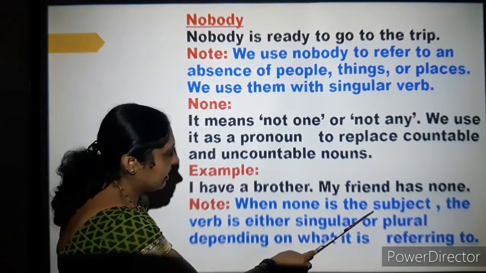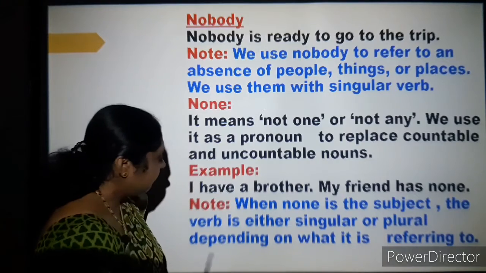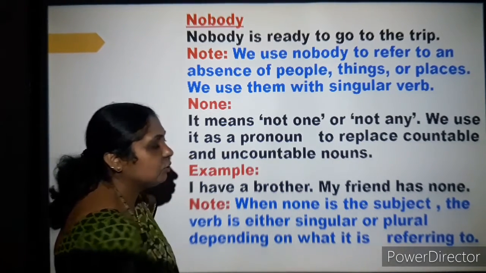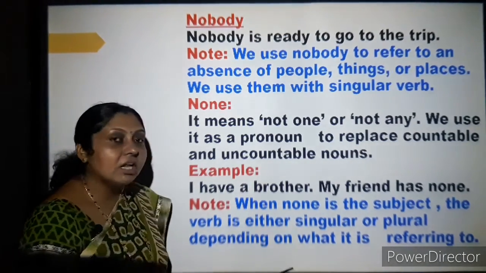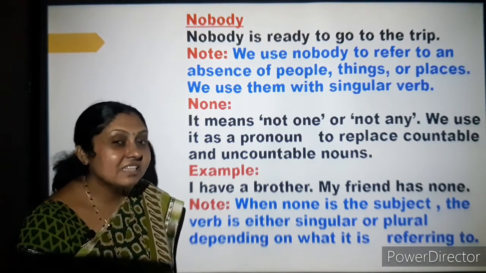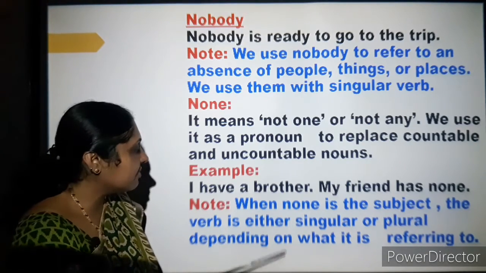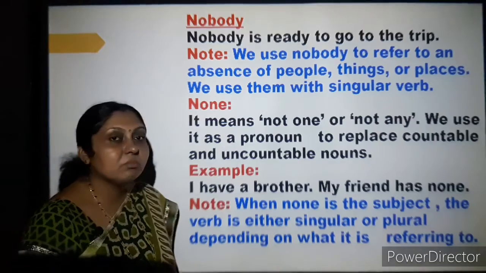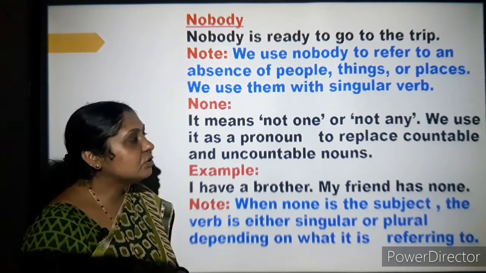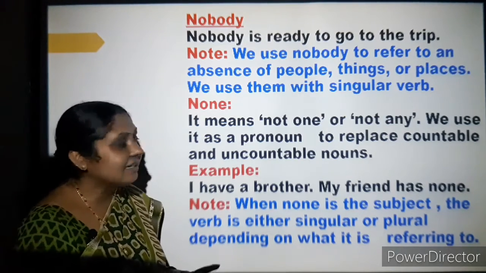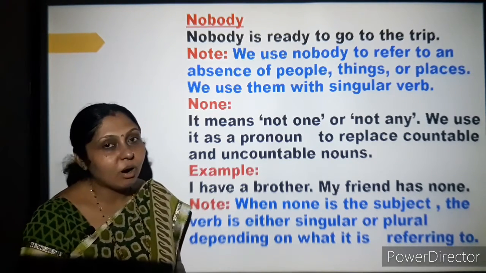When none is the subject, the verb is either singular or plural depending on what it is referring to. Because we have already told you we can use it to replace countable and uncountable nouns, depending on that the verb can be singular or plural.